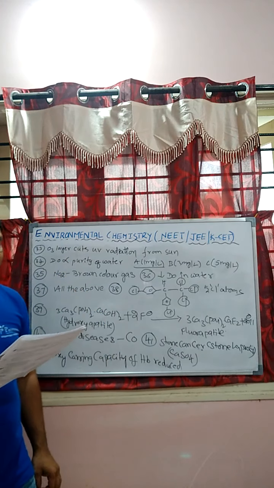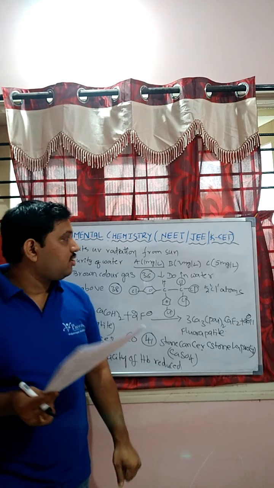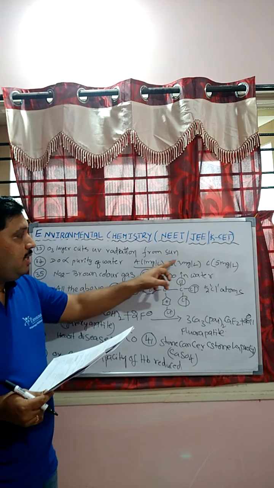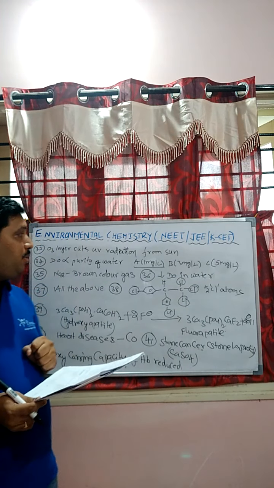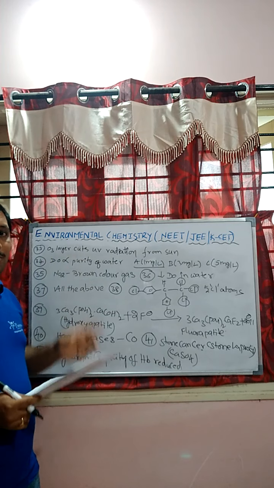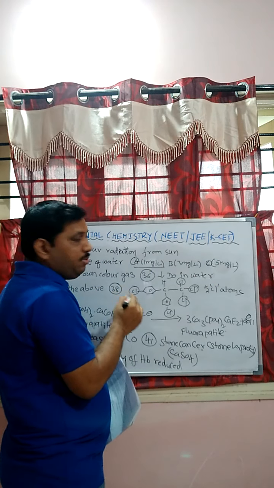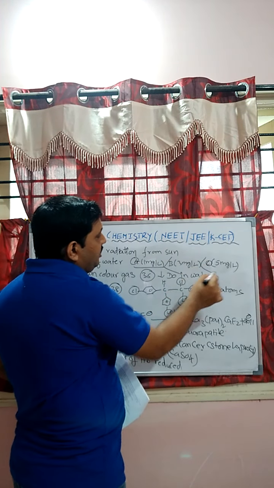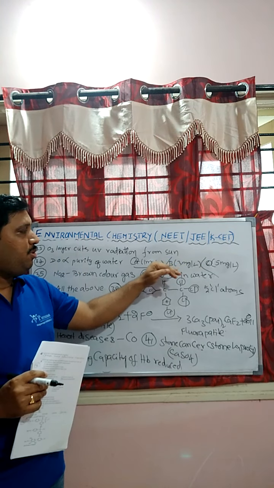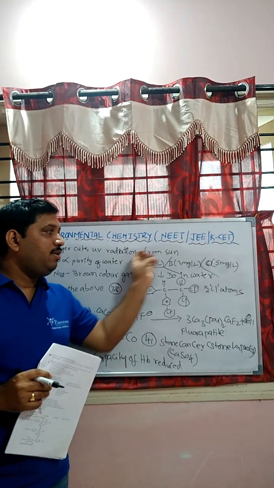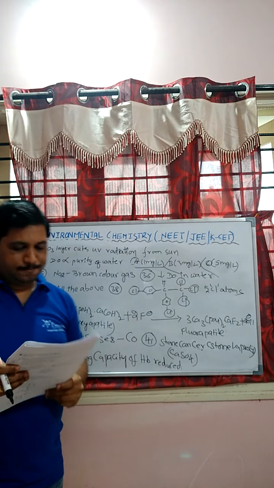Next, question 34, students. Three samples of water A, B, C have DO values, that is dissolved oxygen values, of 1 milligram per liter, 3 milligram per liter and 5 milligram per liter. We know that the purity of water is directly proportional to the DO value. Highest DO value, highest purity; lowest DO value, lowest purity. Hence, the order will be like this, students. C is more pure water than B, and B is more pure water than A, because as the DO value increases, the purity of water also increases.